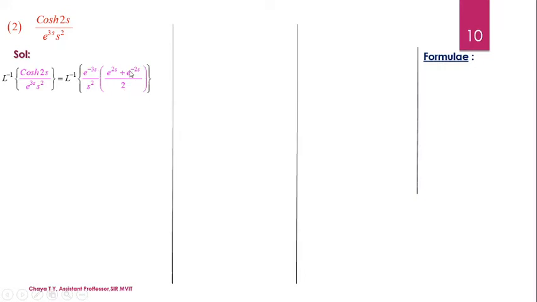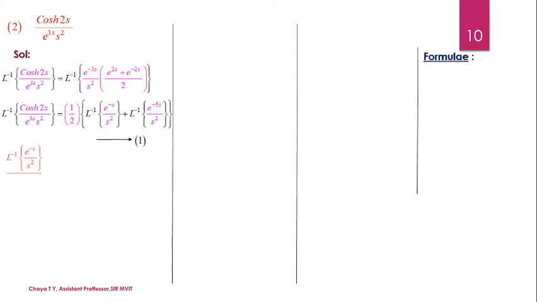Now multiply each and every term, simplify, bring the term 1 by 2 outside and rewrite the expression by using the linearity property. Therefore, the expression becomes 1 by 2 into Laplace inverse of e to the power minus 3s into e to the power 2s. If I simplify with the indices, I am left with e to the power minus s divided by s square, plus Laplace inverse of, similarly, e to the power minus 3s into e to the power minus 2s gives me e to the power minus 5s by s square. Call this equation 1.